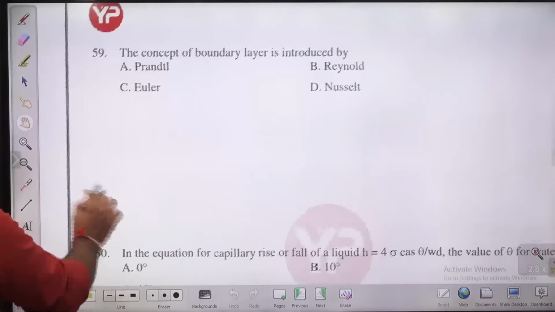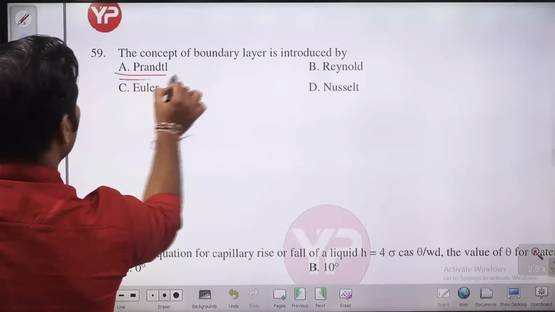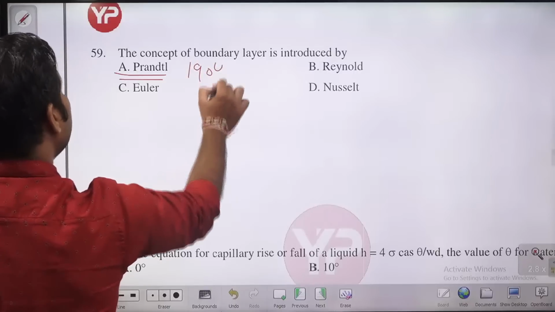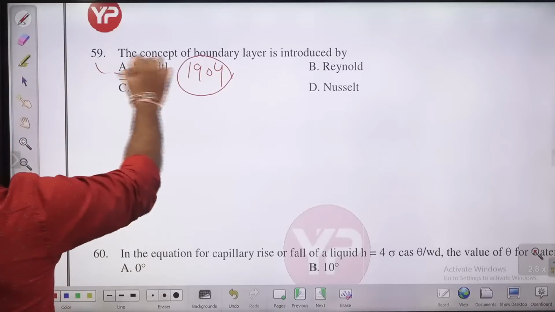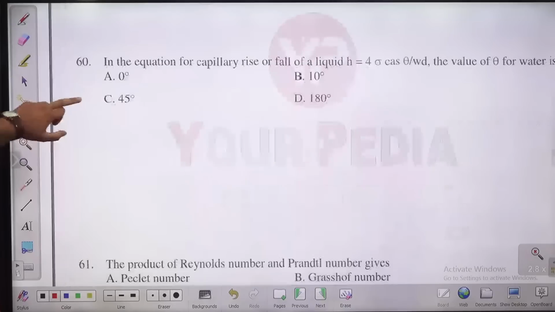So now I think we are having a question from heat transfer. The concept of boundary layer is introduced by, guys, this we are having a Prandtl boundary layer theory introduced in 1904 by Prandtl. So the boundary layer concept is given by Prandtl, guys. So for question 59, A is the right answer. Next question in front of you.